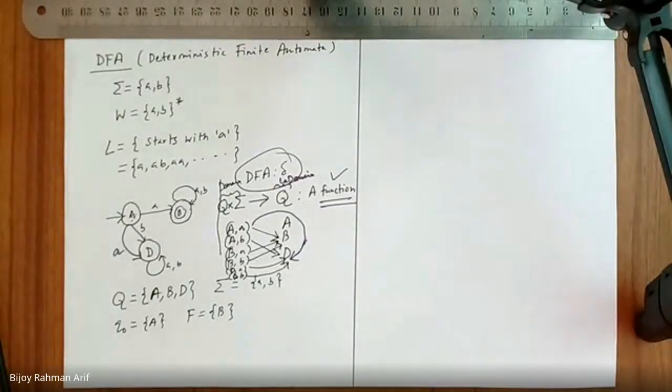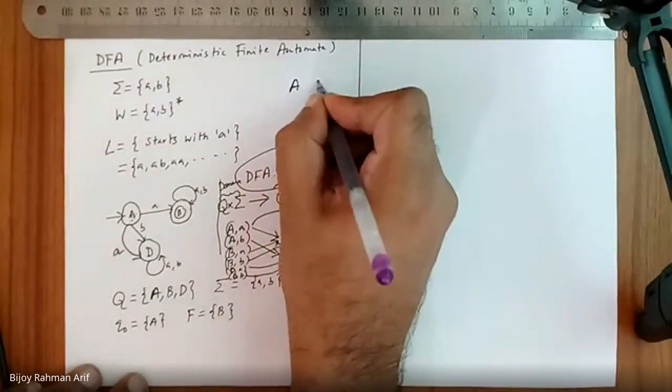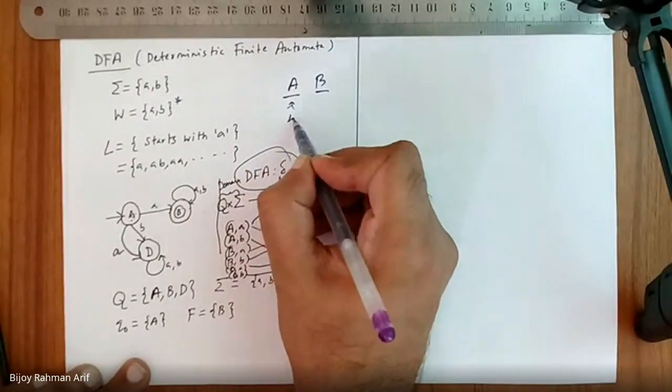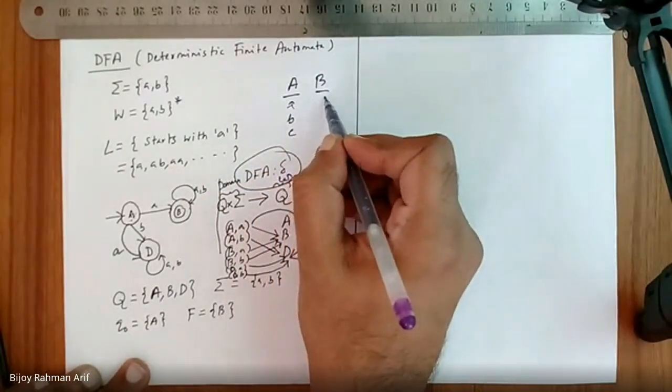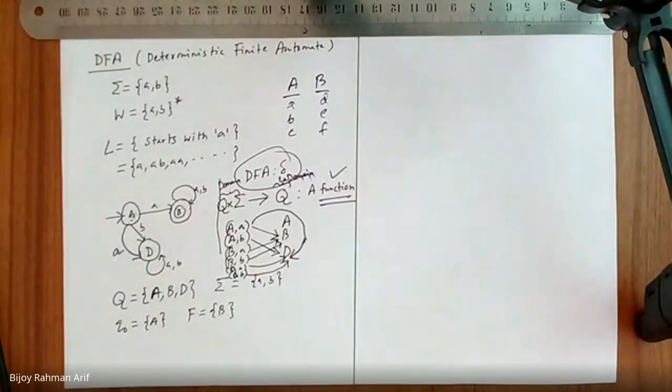definition of function? Sir, all the elements of A have to be met, and another set, A element to A element. The states of A that we are taking must all be met, and the second one. Tell me the definition of function. Forget about this example. What is the definition of function? If there are two sets A and B, what is the definition of function in these two sets?